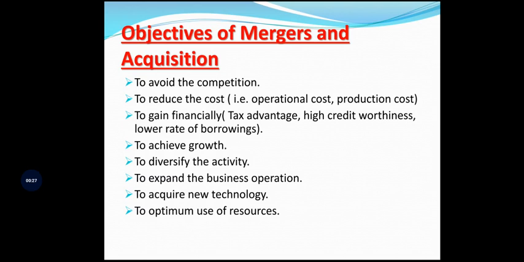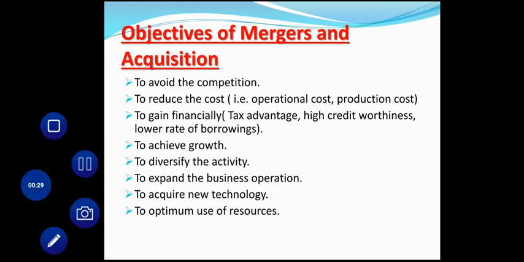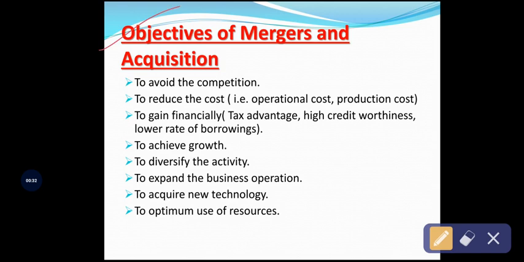See the next concept, that is objectives of mergers and acquisition. If you don't know the concept of merger and acquisition, please go back and watch all the videos related to merger and acquisition, then come to the objectives of merger and acquisition. It is helpful for better understanding. So first objective, avoid the competition.